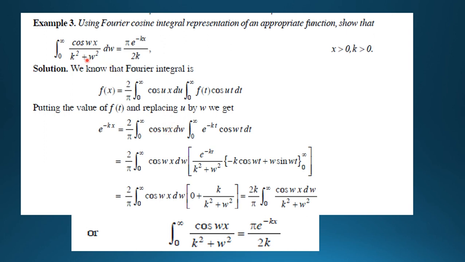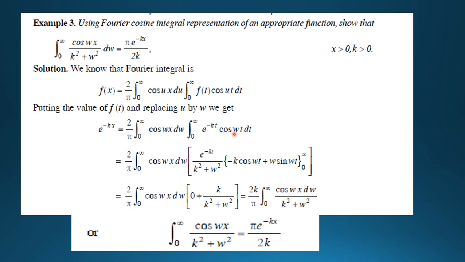Here omega is written, that is we write u is equal to omega, it is cos omega x d omega, 0 to infinity e to the power minus kt cos omega t dt.